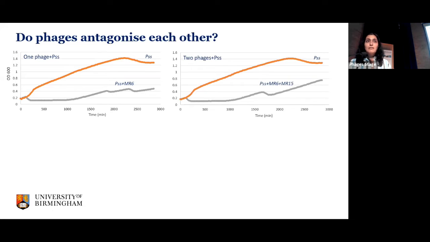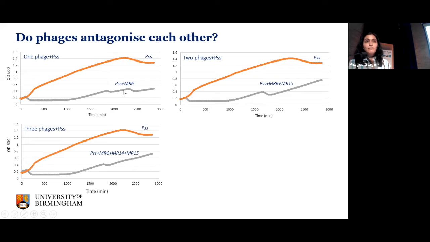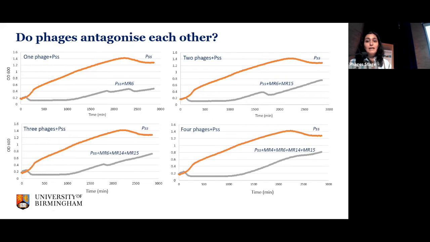But when we add a mix of 2 phages, MR6 and MR15, you could see the same pattern: it kills the bacterial population immediately and keeps the population down, but after 24 hours, you can see the resistant bacteria emerge. But here you could see only 1 bump, one arms race, compared to the 2 we could see here. Same pattern when we mix 3 phages, but now look here.